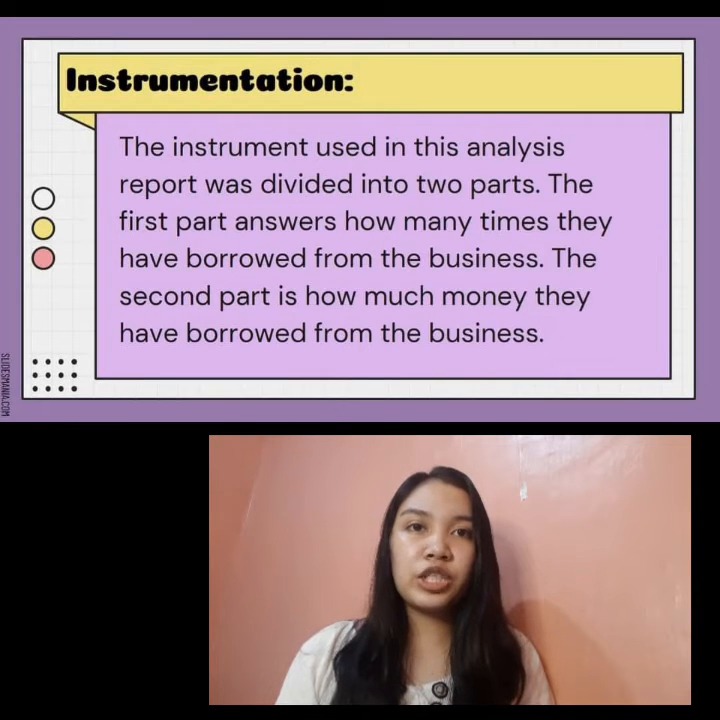The instrumentation used in this analysis report was divided in two parts. The first part answers how many times they have borrowed from the business, and the second part is how much they have borrowed from the business.